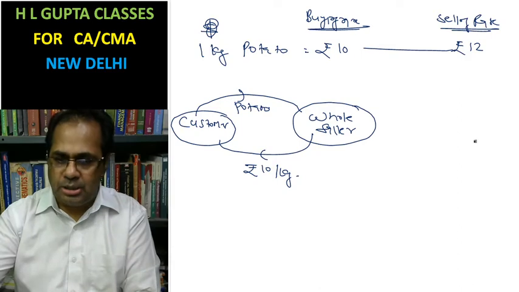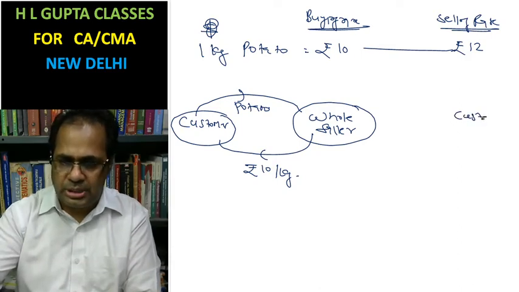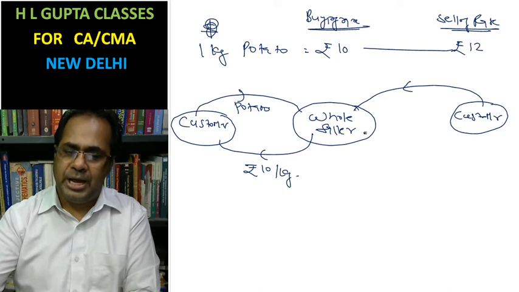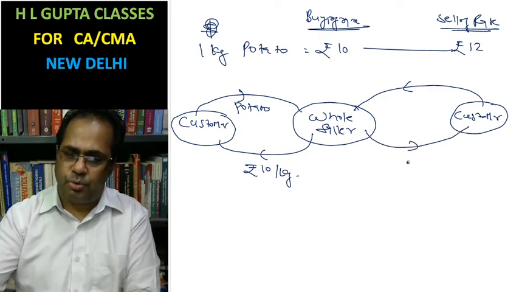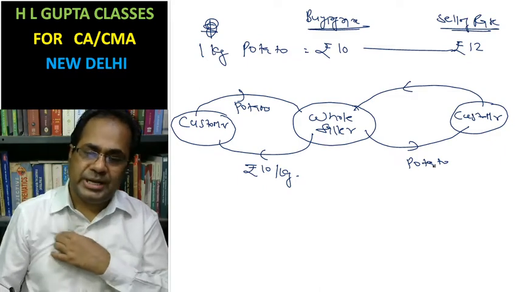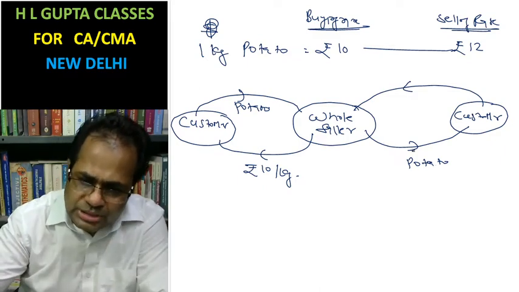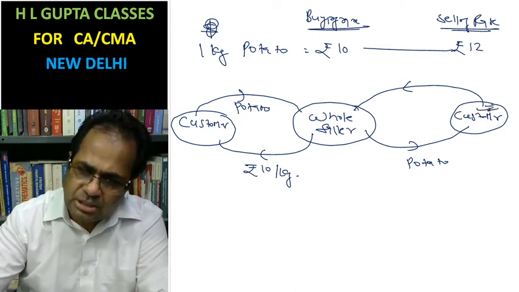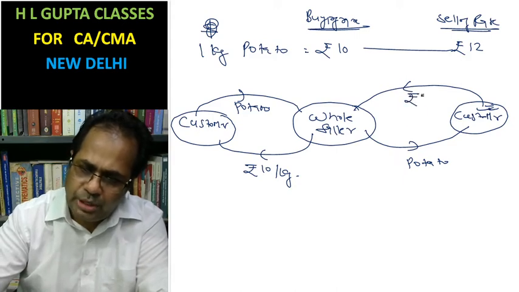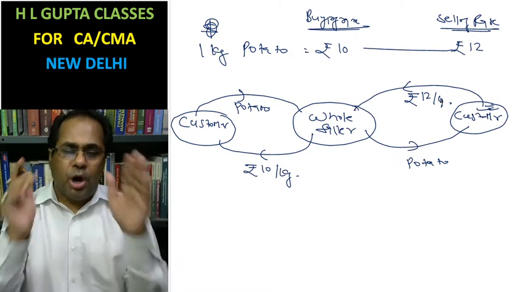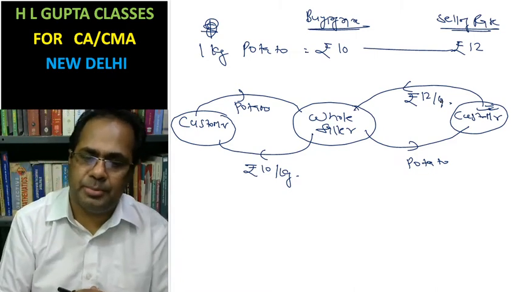In the other type, a customer will reach the wholesaler, and this customer is going to buy potato, and the wholesaler will give his potato. Now the wholesaler is going to sell potato to this customer. In this case, this customer will pay 12 per kg for the potato. The same work is done by the bank.